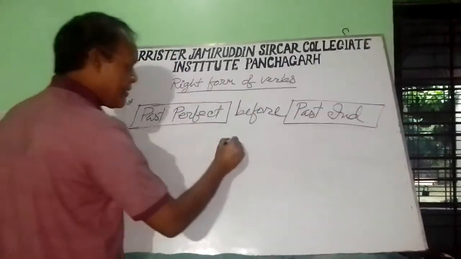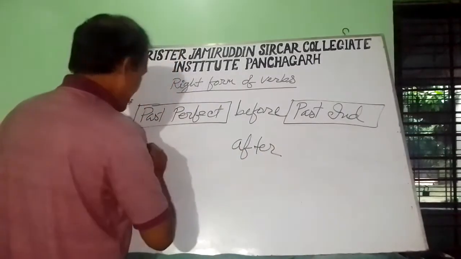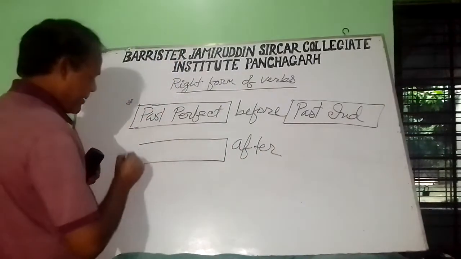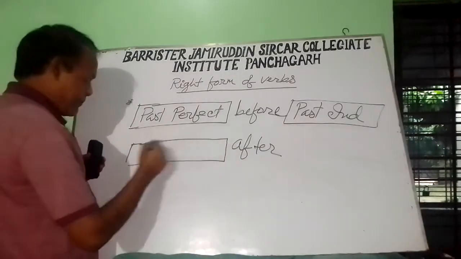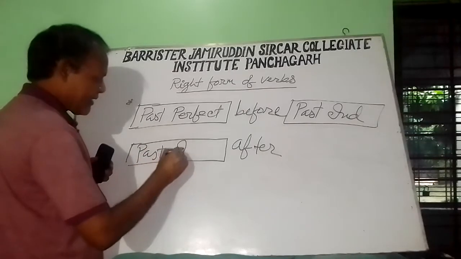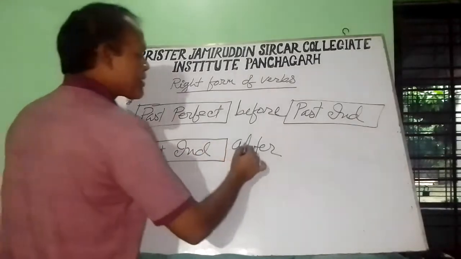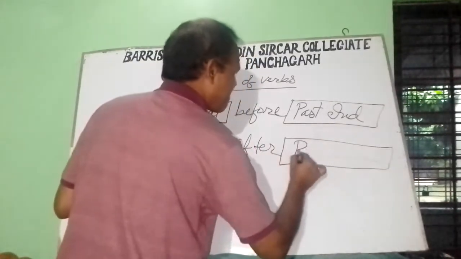And similarly, if there is after as a conjunction, the sentence before after will be in the past indefinite, and the sentence after after will be in the past perfect.